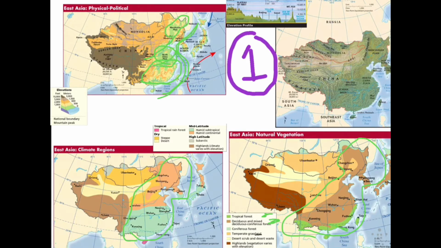So you're going to have a lot more farmland in the eastern area than you are the western area. There's going to be more moderate climates, and there's going to be plenty of rainfall, and you're not going to have the harsh temperature extremes.